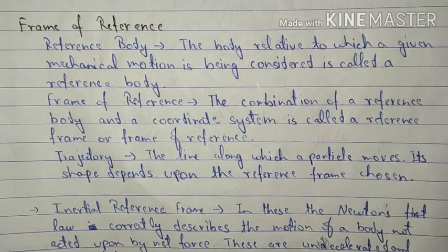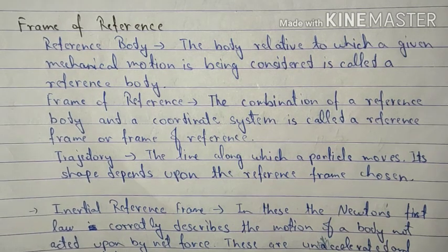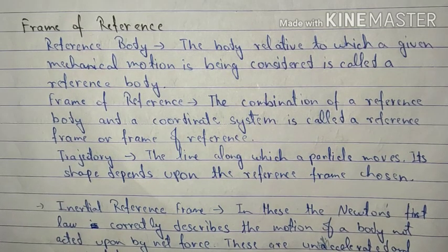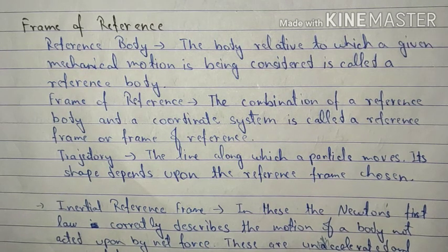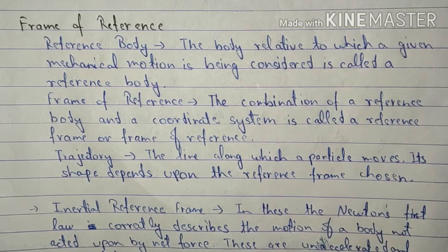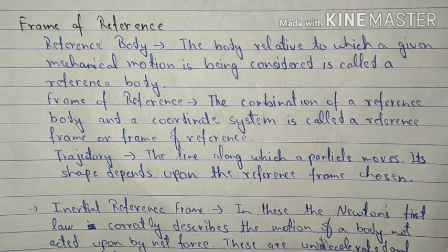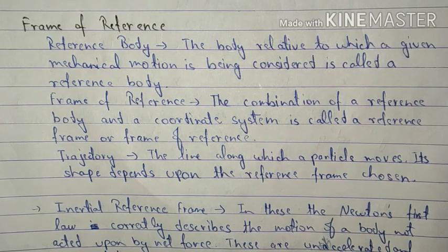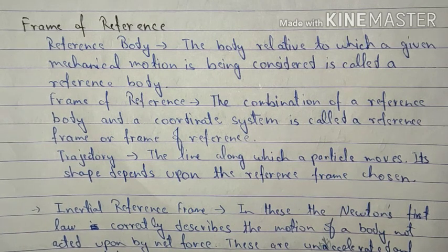Let's move on to the next topic, which is frame of reference. Now, what is frame of reference? See, whenever we study motion, it is studied with respect to a particular position. For example, when you are studying your motion from your home to school on a bicycle, your reference point is your home because the motion started from there. So, the body with respect to which a given mechanical motion is being considered or studied is called a reference body.